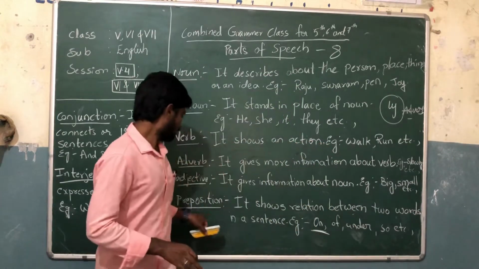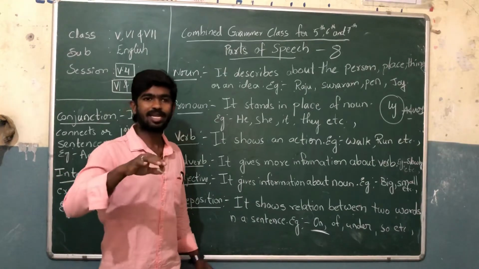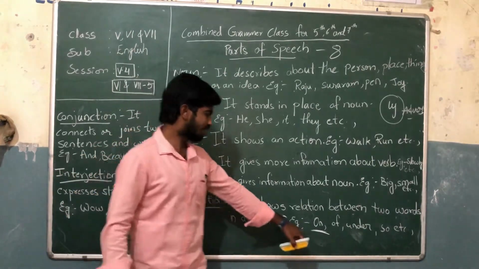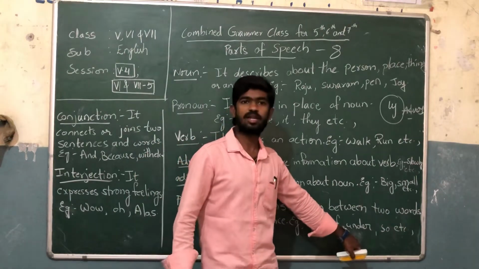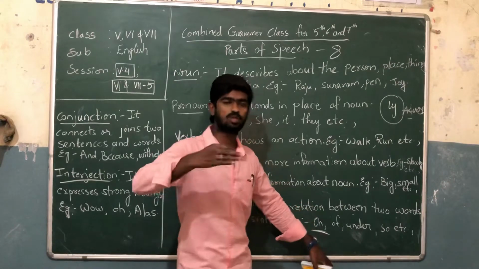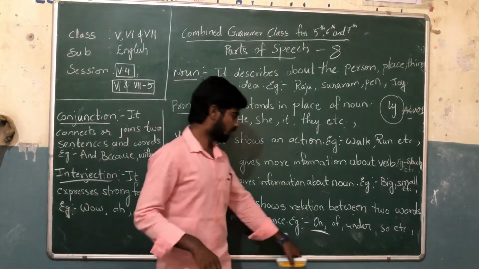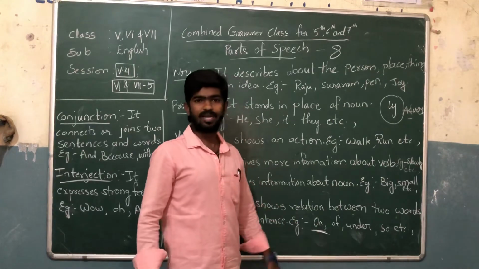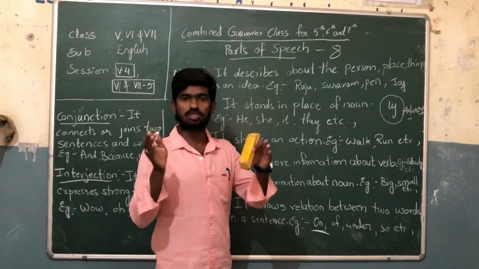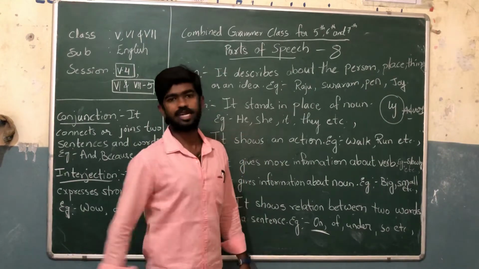So a preposition is nothing but taking a position between two nouns. We use words such as on, off, under, and so on. There are many such words; when we go through each part of speech, we will discuss them. A preposition shows a relation between two words in a sentence.